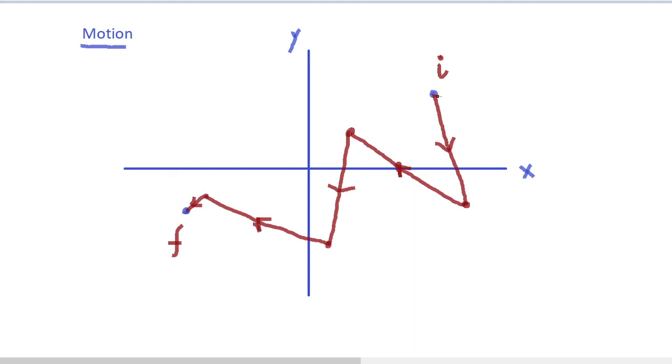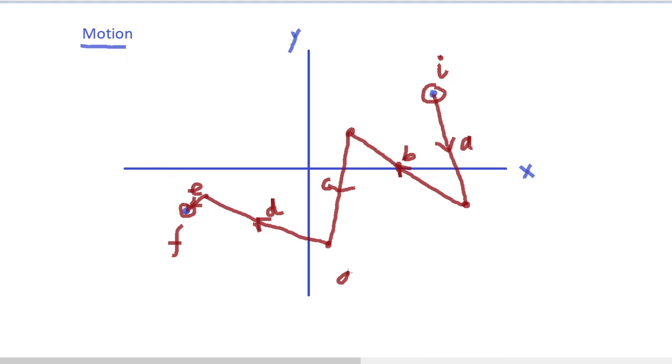Now, if we start adding up the distances traveled by the object while reaching from the initial position to the final position, then we will have to add this A, then this B, then this distance C, this distance D, and this distance E. So the total path actually covered by the body in order to move from the initial position to the final position is the sum of all these distances.